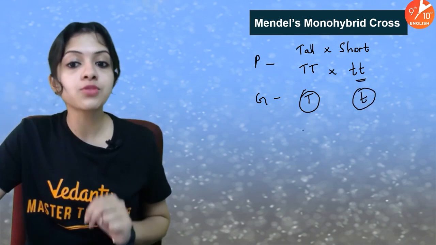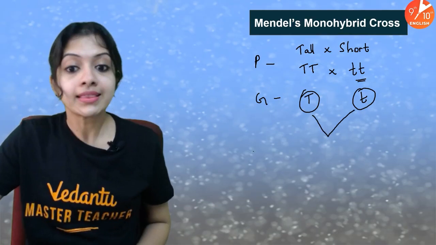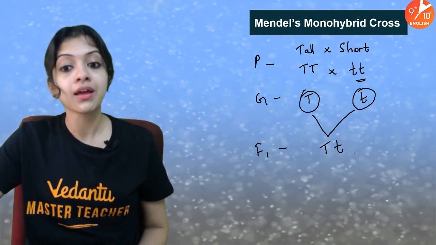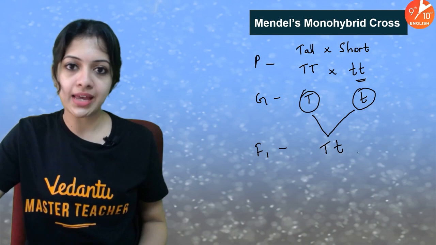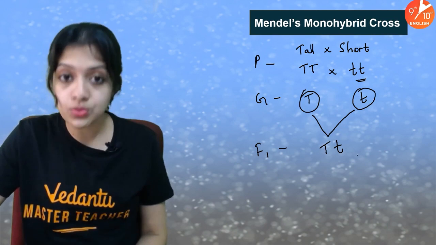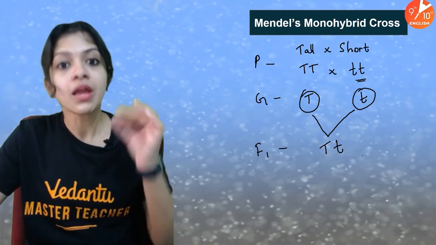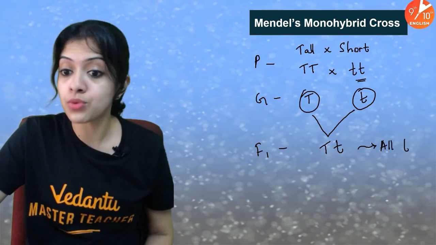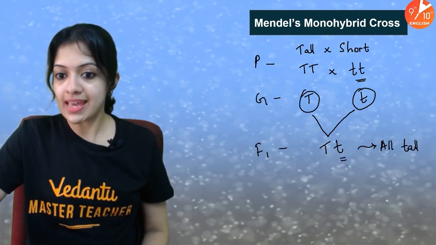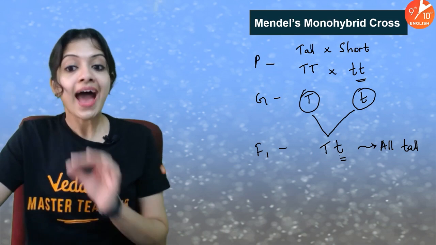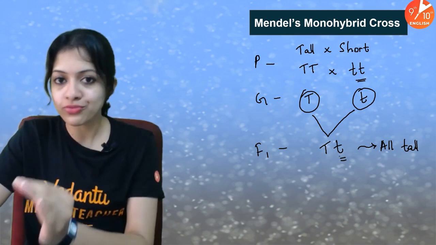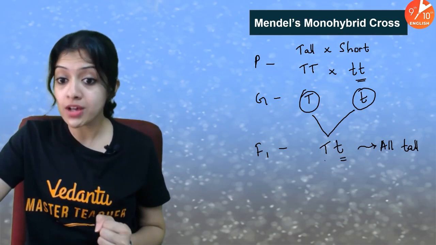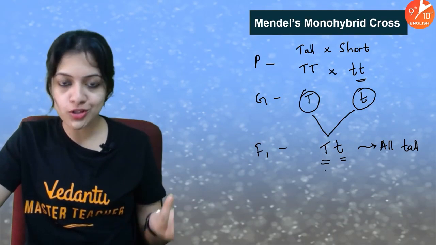So when these two come together in fertilization, they result in the F1 or the first filial generation, which forms the genotype capital T, small t, which is heterozygous. And I told you, remember, in a heterozygous genotype, only the dominant allele is able to express itself, and this is exactly why all of them were tall. So basically, what we're saying is that although these offspring had one copy of the dwarfness gene, or one allele, from the short parent, it couldn't be expressed because the dominant allele was also there in all of them.